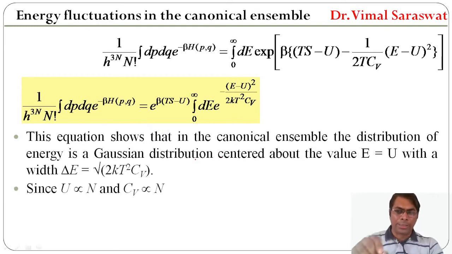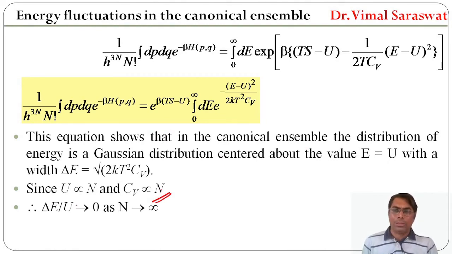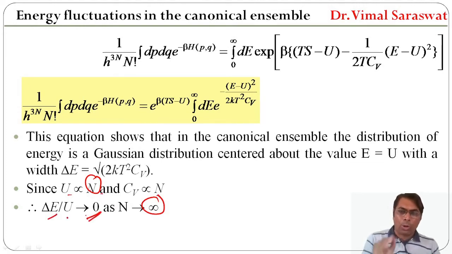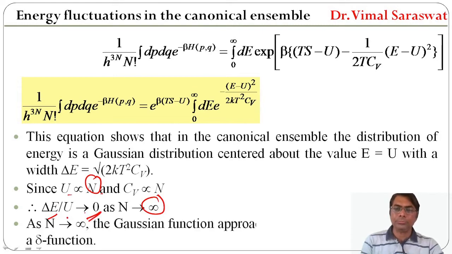Since U is directly proportional to N and Cv is also directly proportional to N, therefore delta E upon U tends to 0 as N tends to infinity. Since U is directly proportional to N and N is very large, U will be very large. Therefore, delta E upon U will be very small, or it tends to 0. As N tends to infinity, the Gaussian function approaches a delta function.